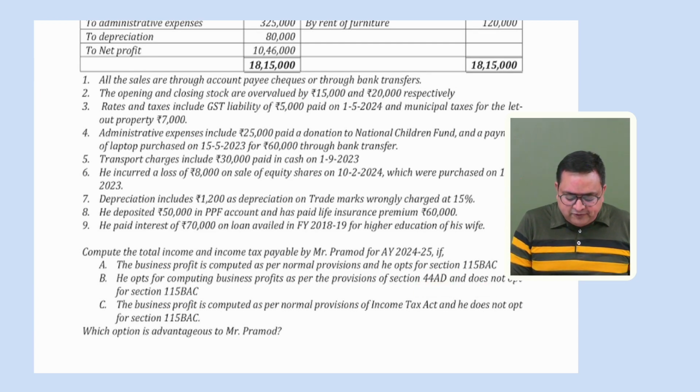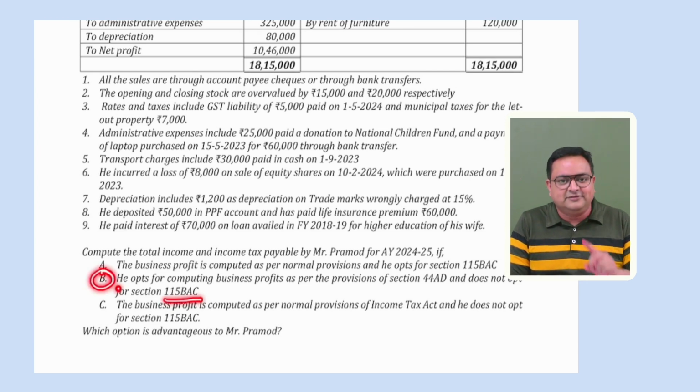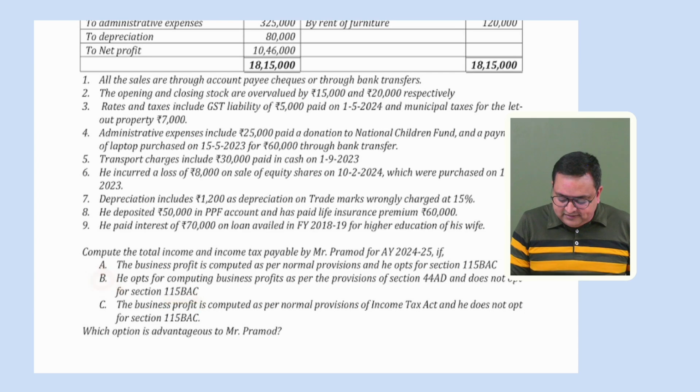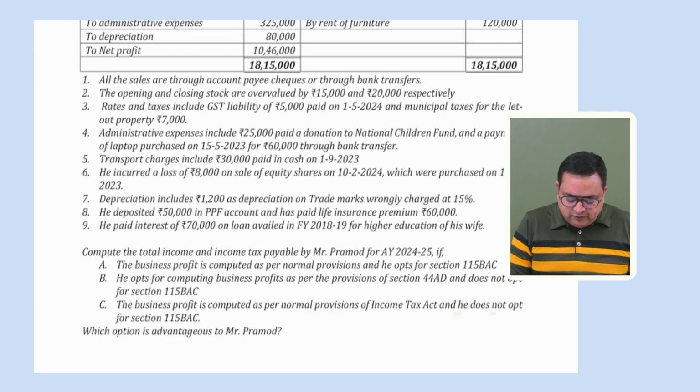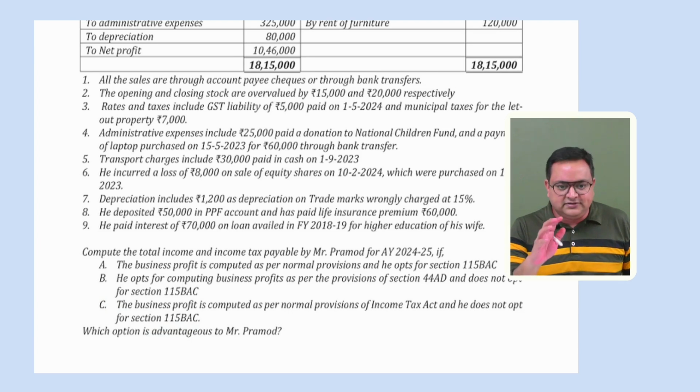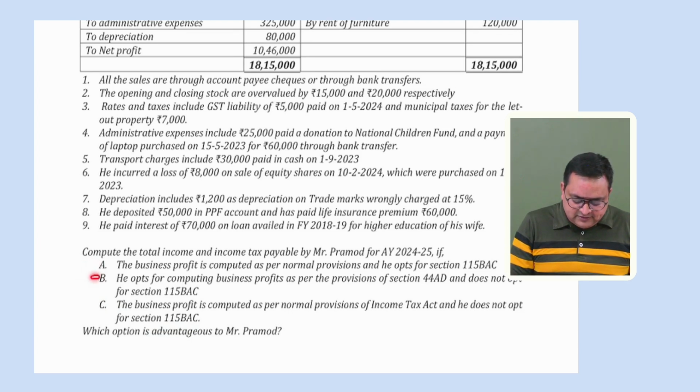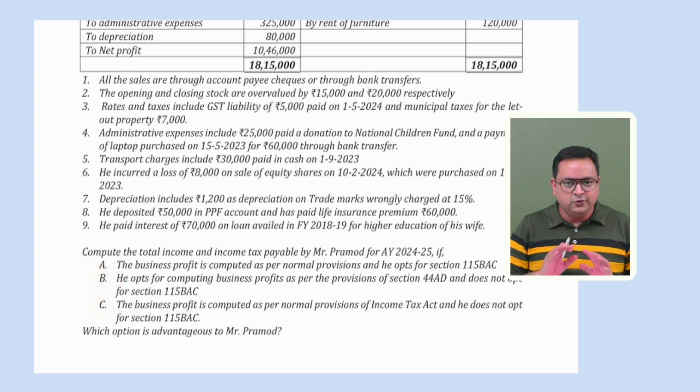And he does not opt for section 115BAC. So here we have to compute his tax liability as per the optional tax regime because he is not opting for 115BAC. Point C says compute the business profit as per normal provisions, not as per the presumptive scheme. Normally, we have to compute his business income and he does not opt for 115BAC. Here also we have to compute his tax liability as per the optional scheme. So first is the default scheme. These two are optional schemes, but in B we will follow presumptive, in C we will do it normally, right?